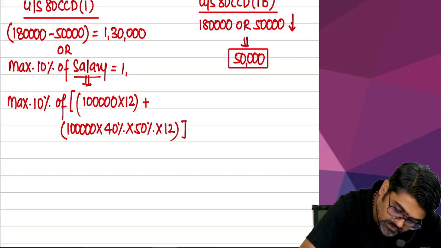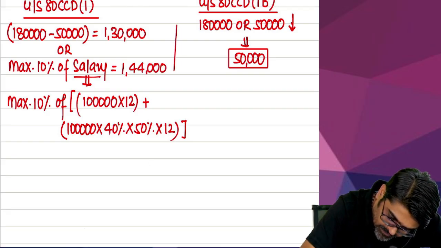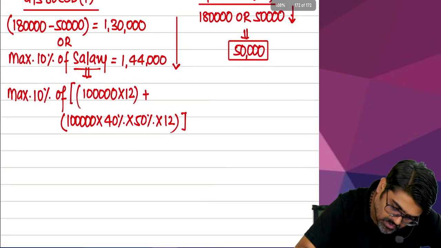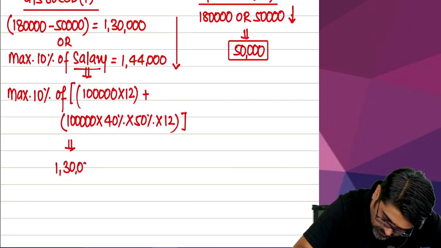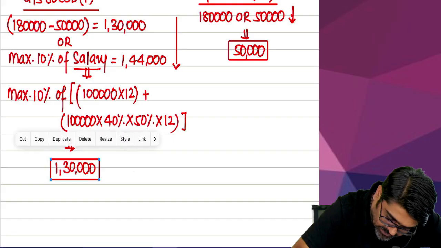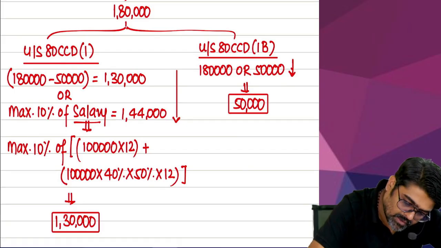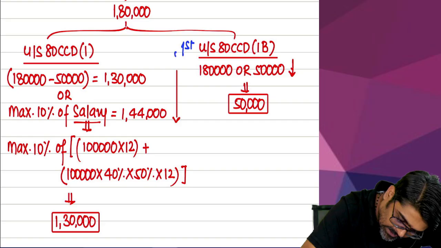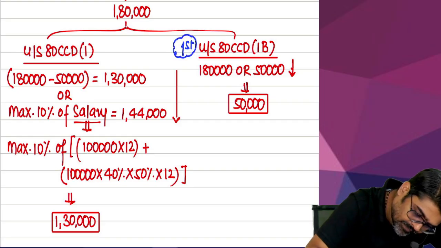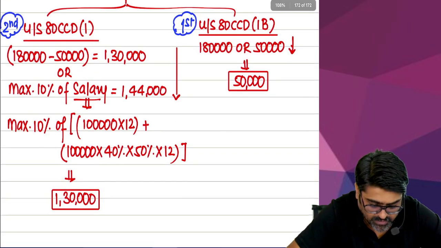1 lakh 44,000 or 1 lakh 30,000. Whichever is higher, no? Lower. So how much is the deduction? 1 lakh 30,000. See, don't look at the solution. In the solution, ICAI has taken what? 80CCD(1) first. But we are taking 80CCD(1B) first, and then we are taking the balance in 80CCD(1). Yes or no?